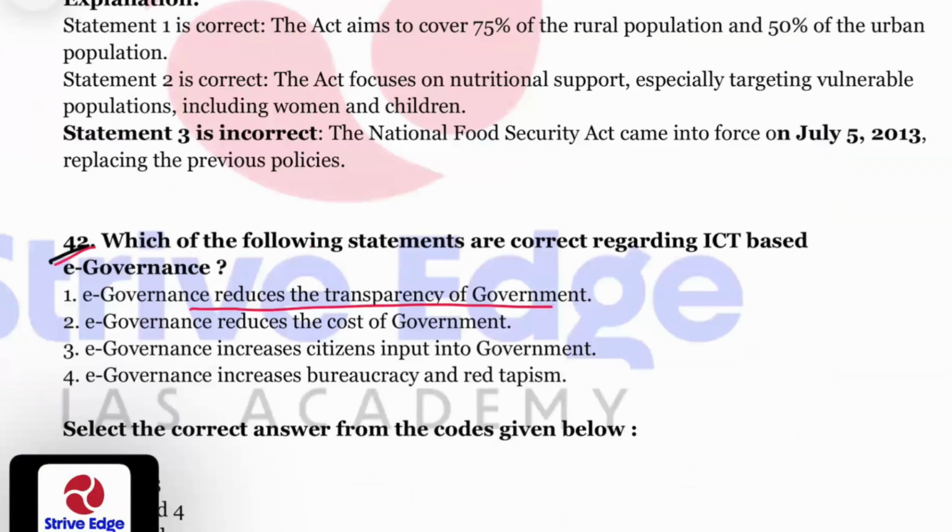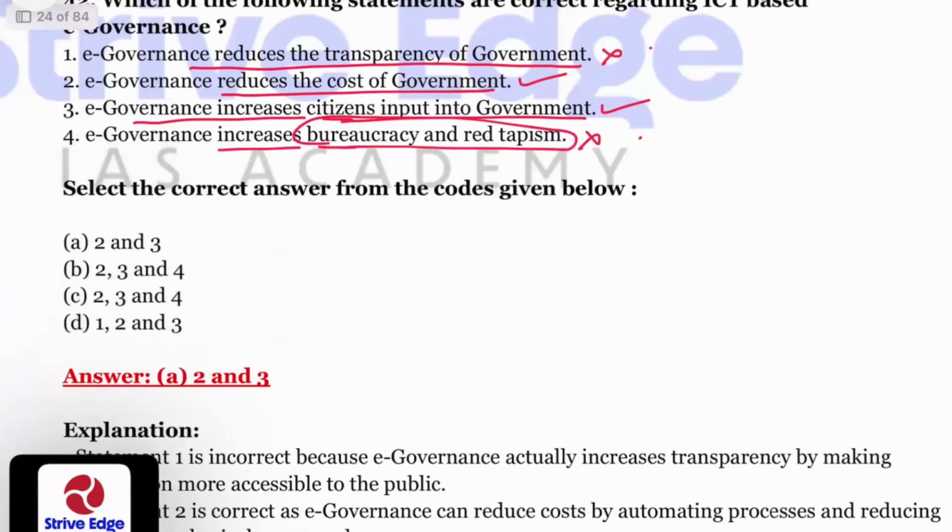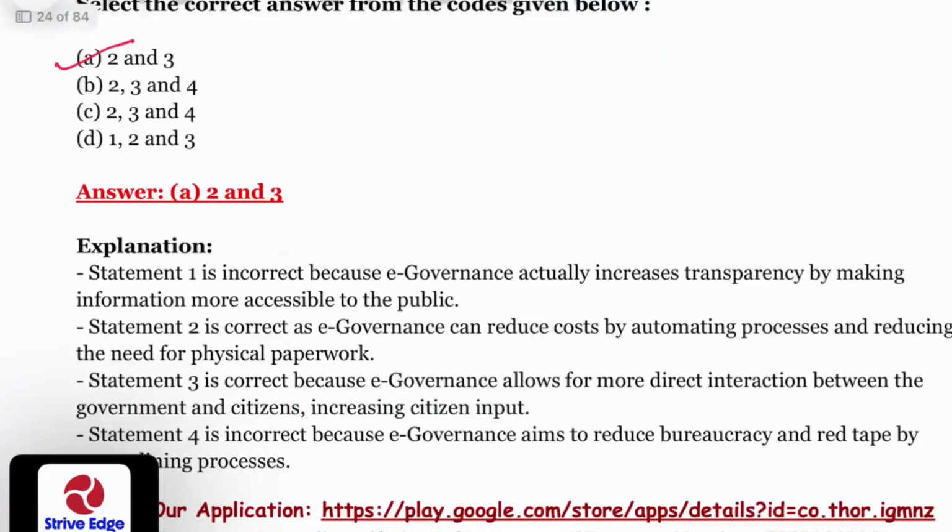E-governance reduces the transparency of government? No. E-governance does not reduce, but it increases the transparency of government. Reduces the cost of government? Yes. E-governance increases citizens' input into government? That's right. It increases bureaucracy and red tapeism? No. It decreases red tapeism, obviously, because it increases transparency. So 2 and 3, that is option A, is the correct answer.